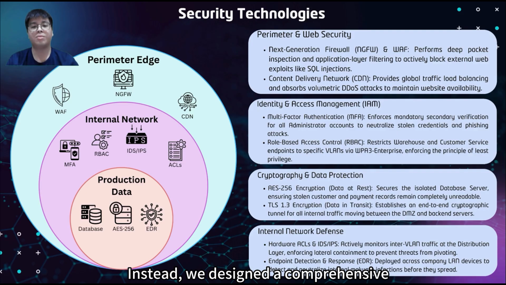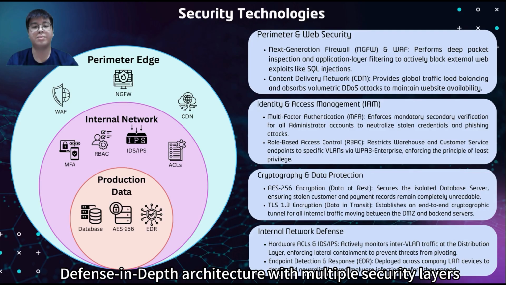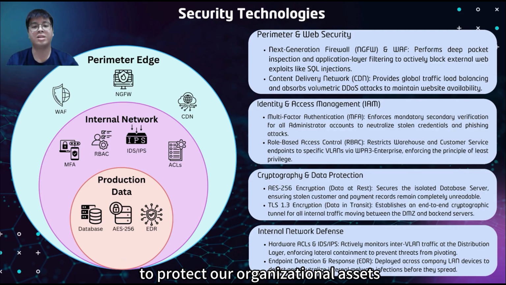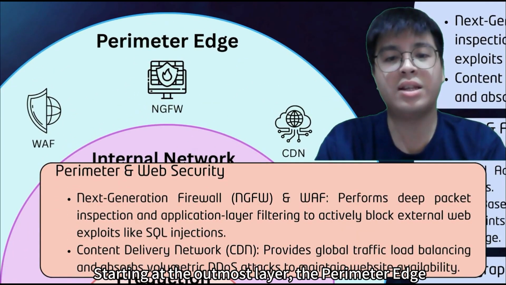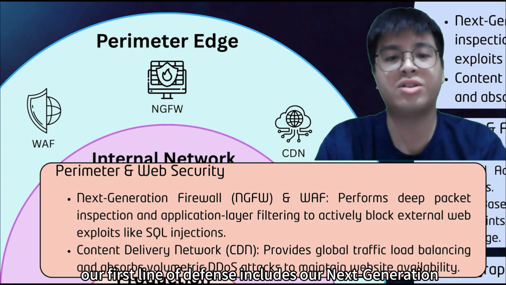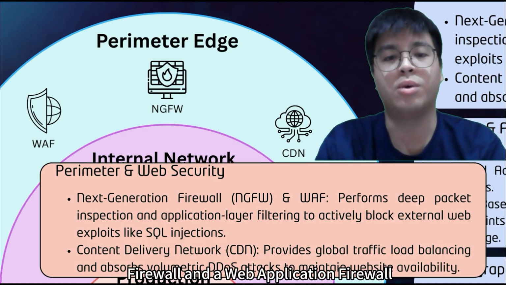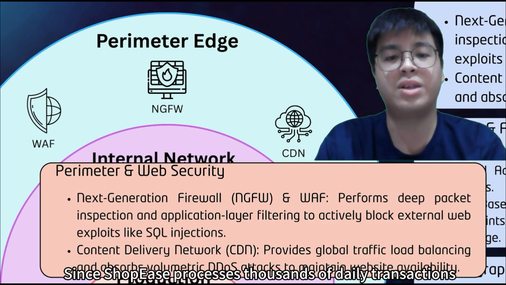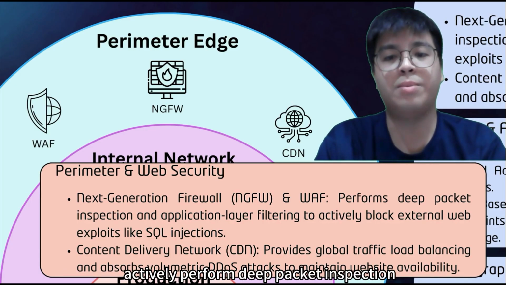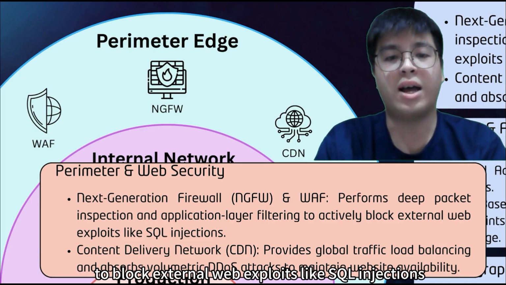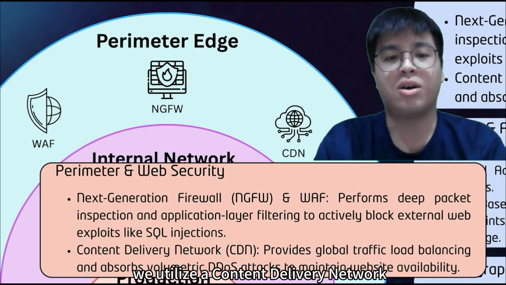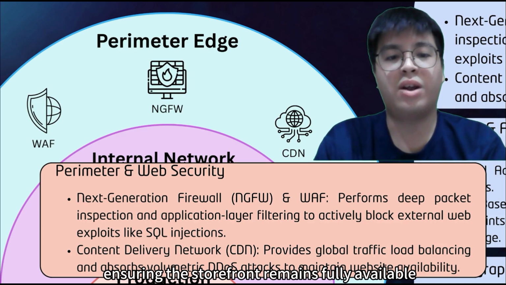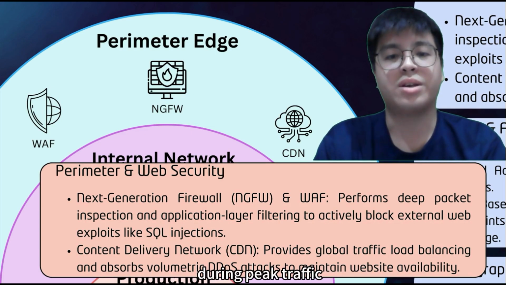Instead, we design a comprehensive defense-in-depth architecture with multiple security layers to protect our organizational assets. Starting at the utmost layer, the perimeter edge, our first line of defense includes a next-generation firewall and a web application firewall. Since Shopee processes thousands of daily transactions, these firewalls actively perform deep packet inspection to block external web exploits like SQL injections. Alongside this, we utilize a content delivery network to absorb volumetric DDoS attacks, ensuring the storefront remains fully available during peak traffic.